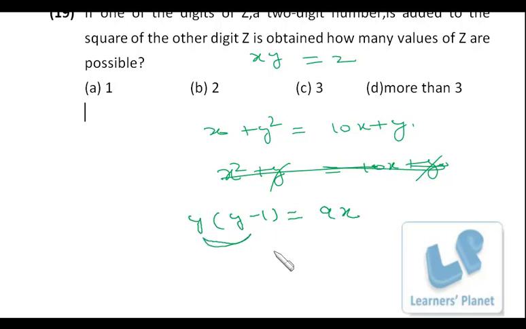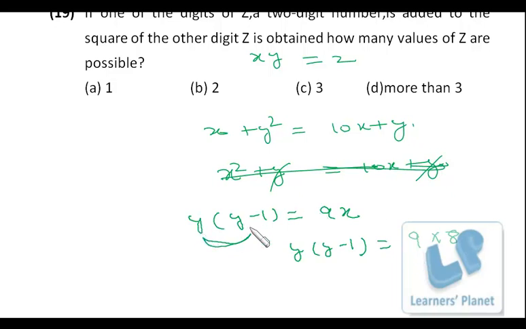Now the product of these two should be a multiple of 9. Either y or y minus 1, one of them should be a multiple of 9, then only the product will be a multiple of 9. Because these two are consecutive numbers, we cannot have 3 and 6, something like that. So we just have one combination, that is 9 and 8.